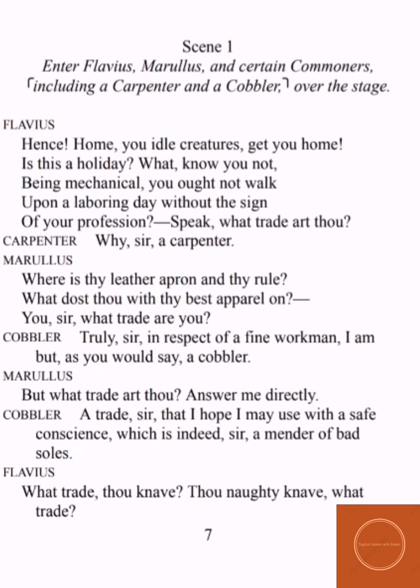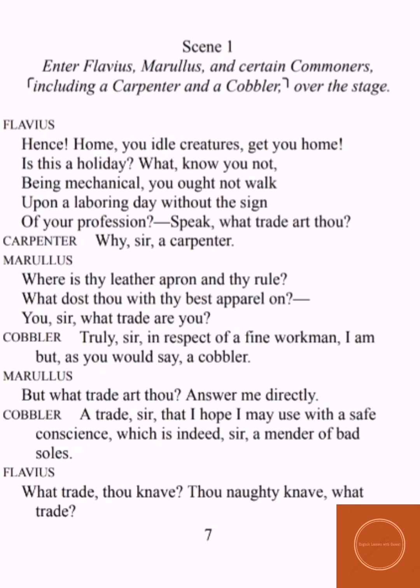So here, being mechanical means ordinary manual workers. You should not be walking here and there upon a laboring day, means on a working day, without the sign of a profession, means without the dressing of your profession. You should not be here and there. And then he asks one man, speak, what trade art thou? Art means are, and thou means you: what is your profession?